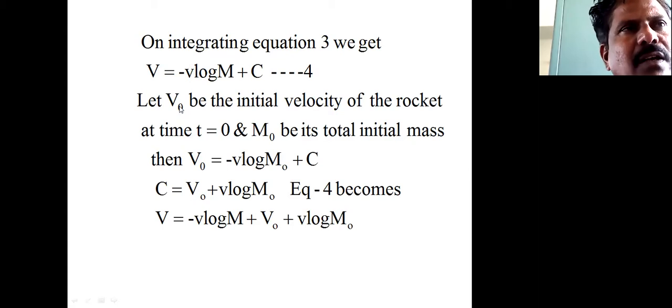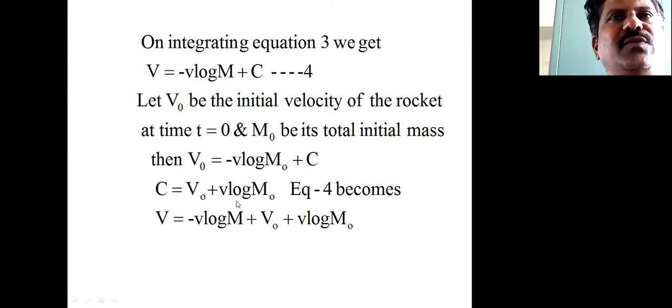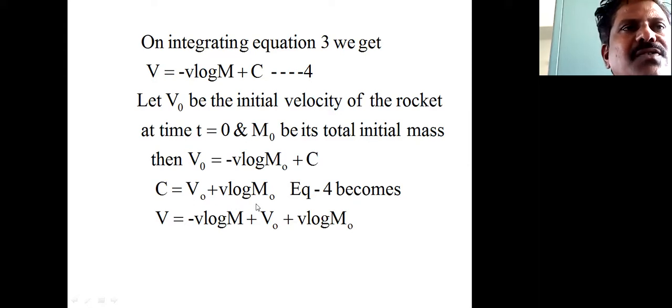Let V naught be the initial velocity of the rocket before launching, at the time t equals 0. Before launching the rocket, its mass is M naught, the total initial mass. Then V is replaced by V naught, and we get V naught equals minus small v log M naught plus C. Therefore C equals V naught plus small v log of M naught.